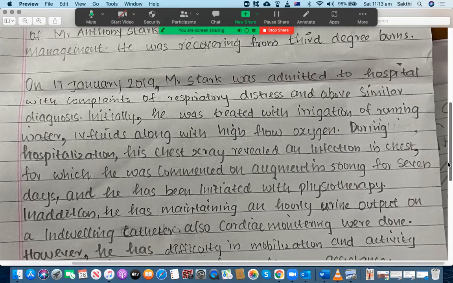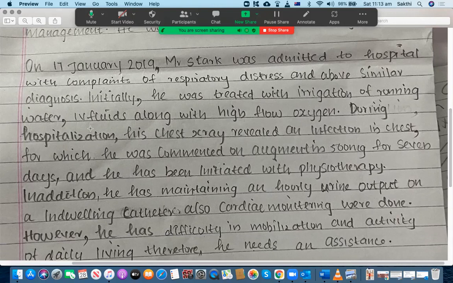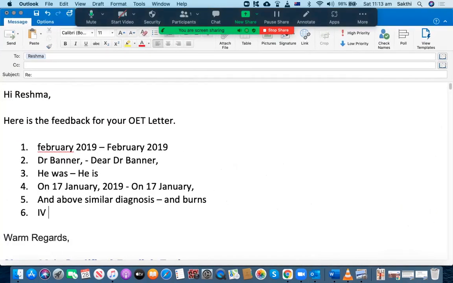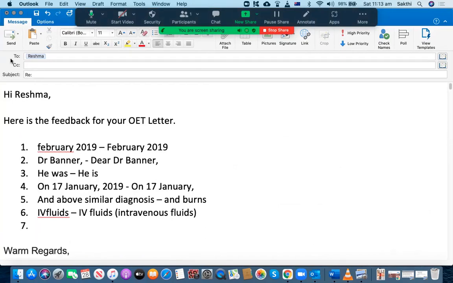Okay, initially he was treated with the irrigation of running water, IV fluids, along with the high flow oxygen. There are a couple of mistakes in this sentence as well. All right, let's go through this. So it's IV fluids. One thing is you didn't give space between IV and fluids. You should have written IV, then a space, and then fluids. That's the first mistake. And the other mistake is it is always recommended to expand the abbreviations. So you should write intravenous fluids instead of IV fluids. That's the first mistake in this sentence.